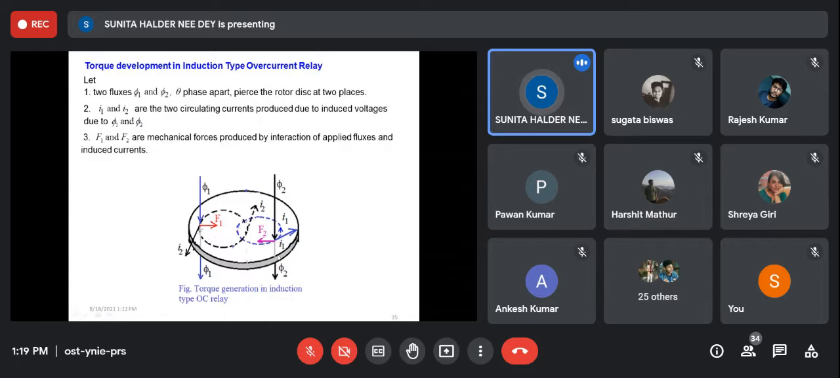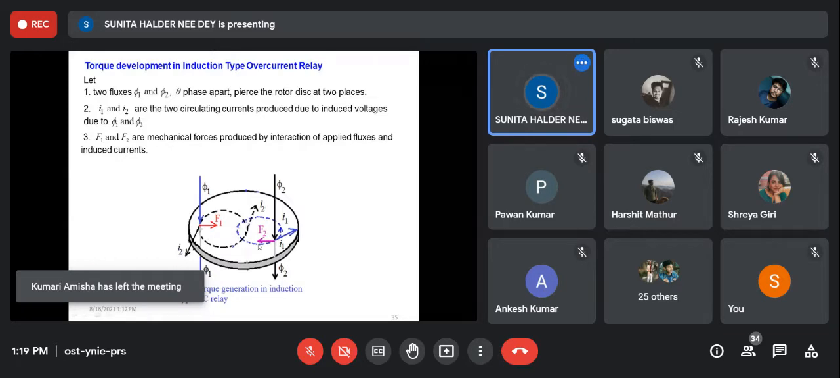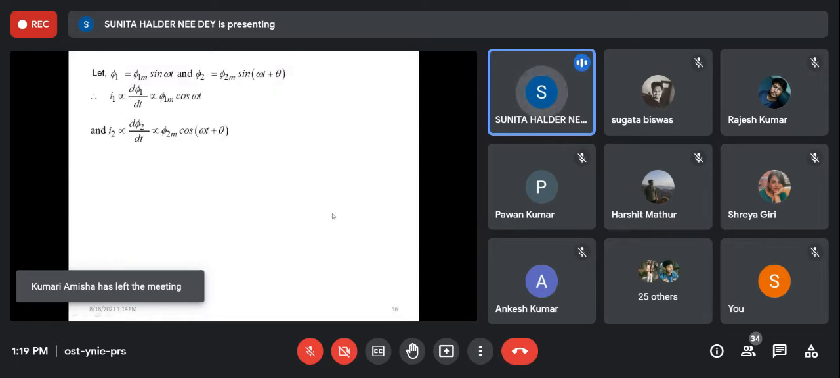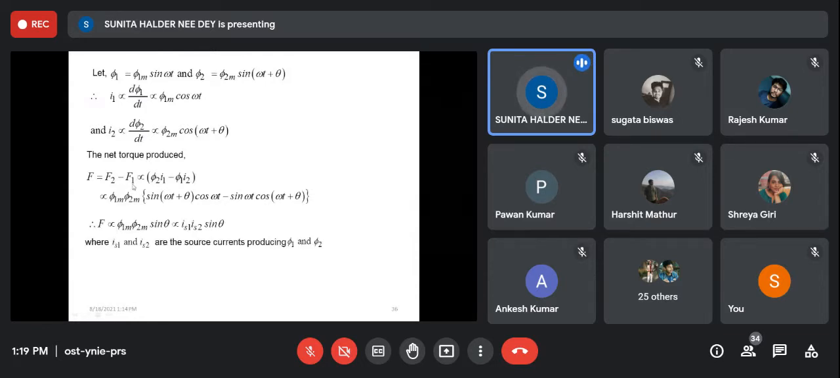In that way you may match the direction. Anyway, the torque or force produced will be at 90 degrees to both current and flux. In that way, F1 and F2 will be the two forces developed due to these two fluxes. Since F1 and F2 are in opposite directions, the resultant force will be F2 minus F1, right? Now the force is phi 2 I1 or phi 1 I2. From there we can get this relationship. I am not going through the details of the relationship because this is already derived here. I hope you can understand. You go through it.